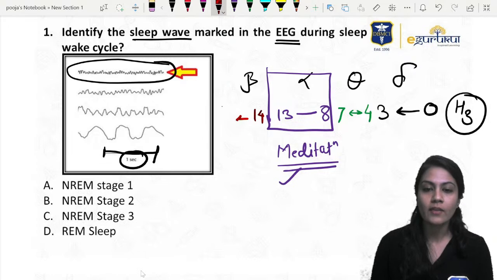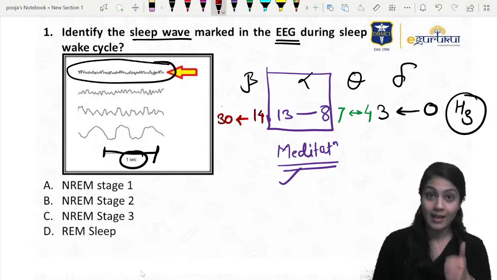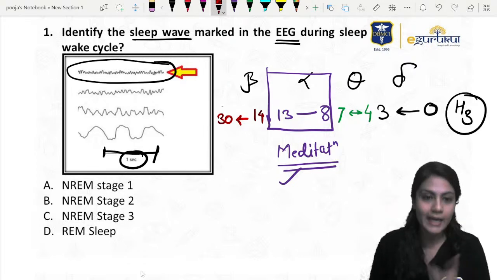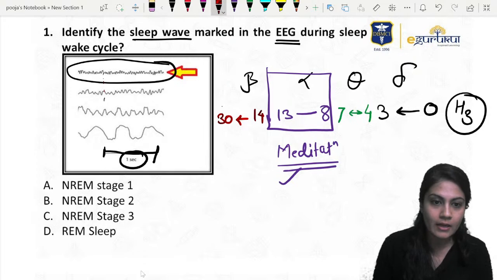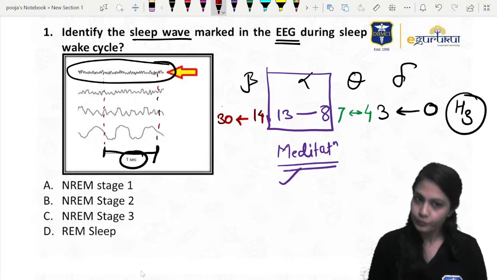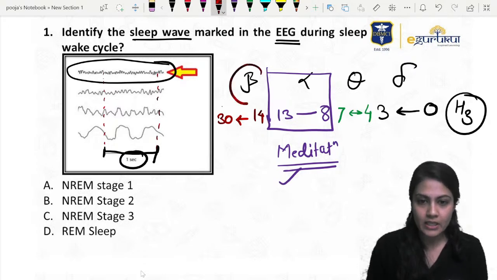Why? Because the frequency fluctuates between 14 to 30 hertz, that means 14 to 30 oscillations per second. You can see there are many oscillations, definitely more than 30. So the answer here is beta wave.